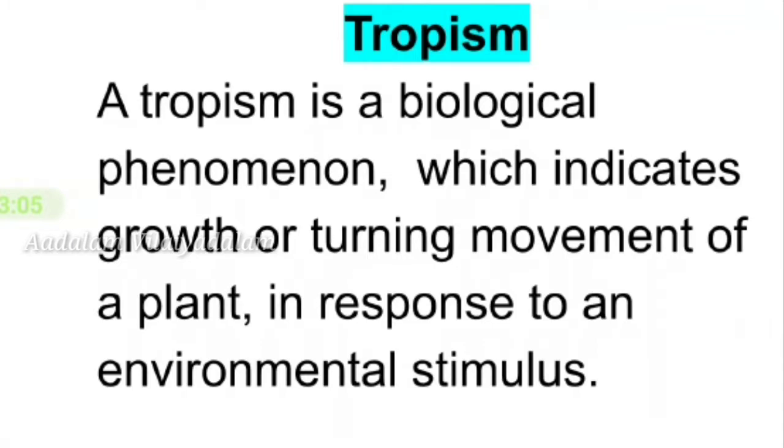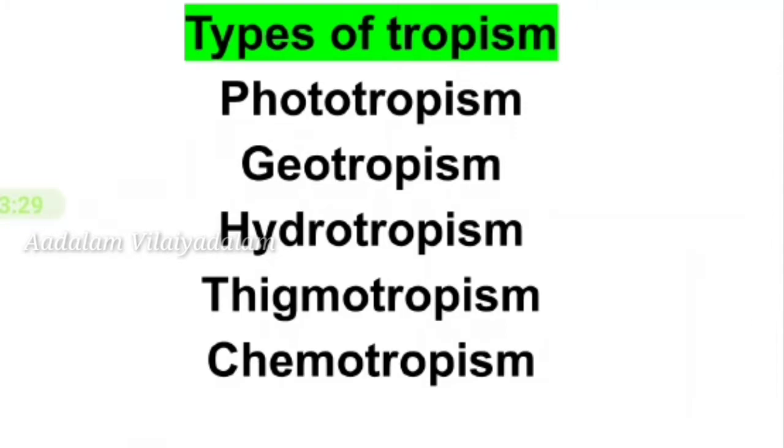Now we are going to know about tropism. A tropism is a biological phenomenon which indicates growth or turning movement of a plant in response to an environmental stimulus. In tropisms, the response is dependent on the direction of the stimulus. Types of tropism. Based on the nature of the stimuli, tropism can be classified as phototropism, geotropism, hydrotropism, thigmotropism, chemotropism.